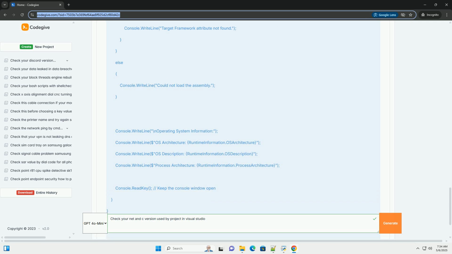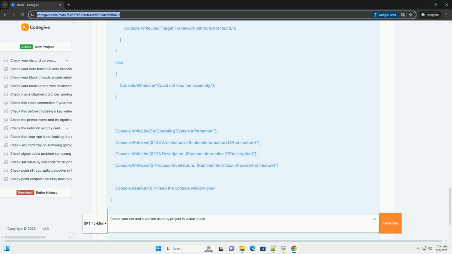.NET Framework version. For .NET projects, this refers to the specific version of the .NET Framework your project is targeting. It affects which APIs, libraries, and features are available. Common versions include .NET Framework 4.6, 4.7, 4.8, and newer versions like .NET 6, 7, and 8, which are part of the .NET platform, sometimes just called .NET.